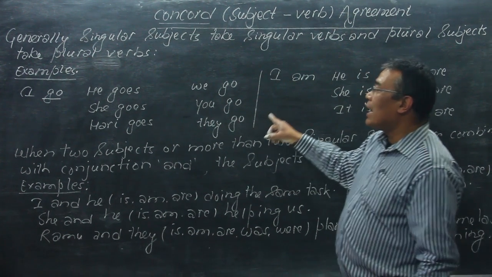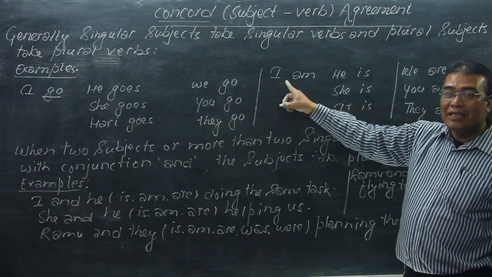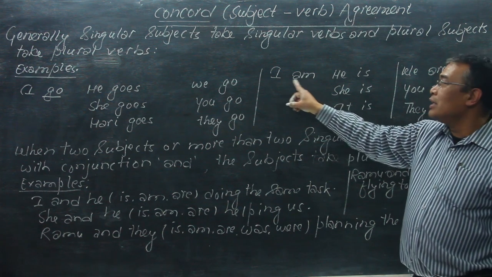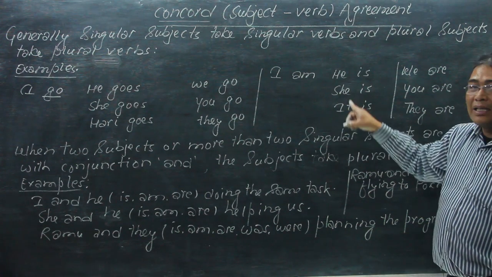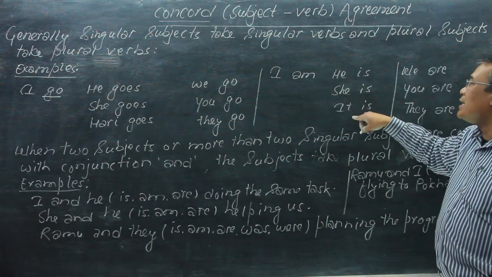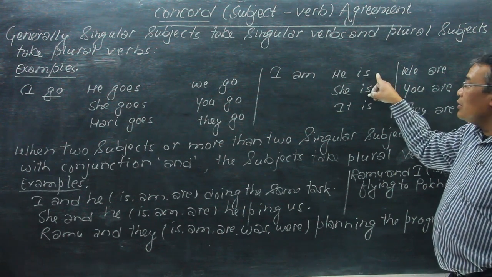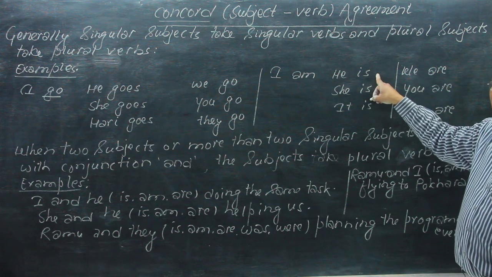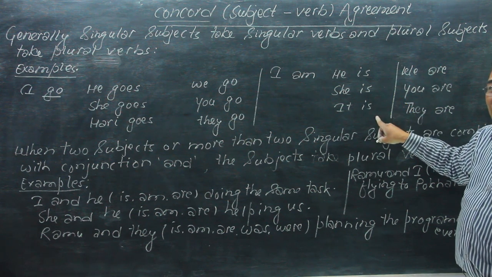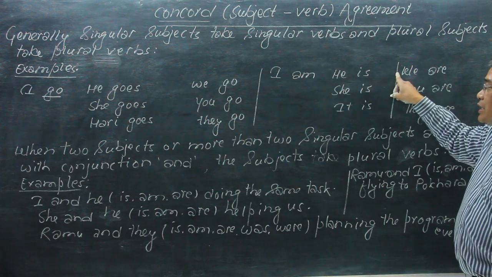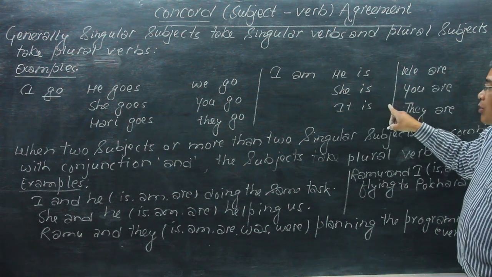In the same way, now here we have the examples of be verbs. So I am. Am is specially used for the subject I. Now he, she, and it are singular subjects, and these subjects take a singular verb. The singular verb of the be verb is is, so he is, she is, it is. He is a teacher, she is a nurse, and it is a book.